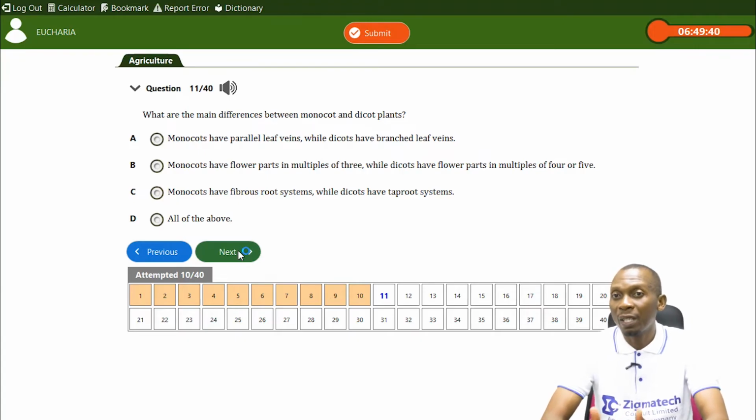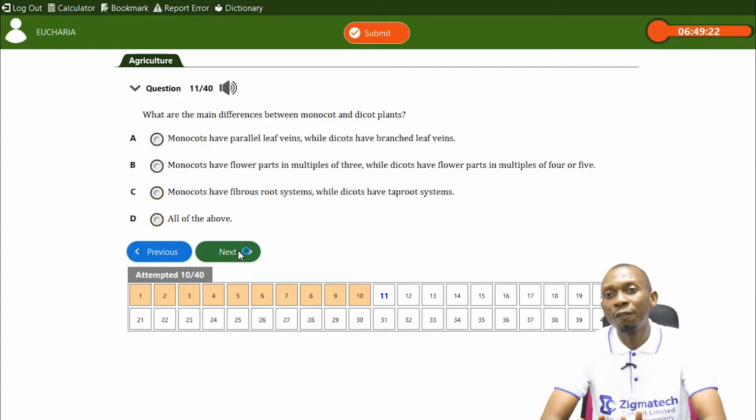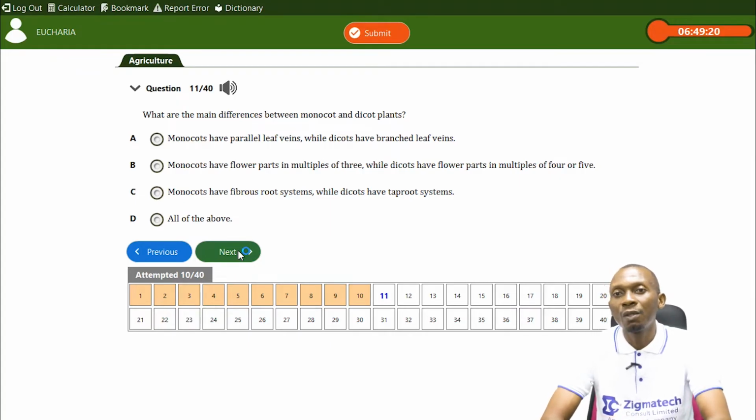Generally, people have this knowledge, but there are other things you should know. You have to know the type of veins on the leaves they possess. You also have to know the type of flowers, how the flowers occur. You also need to know the type of root systems they have.